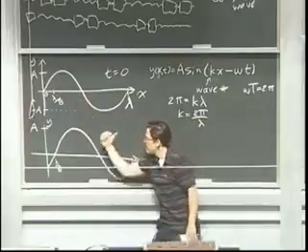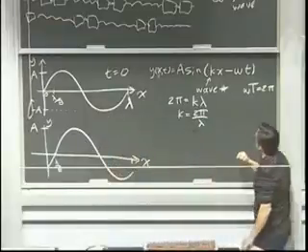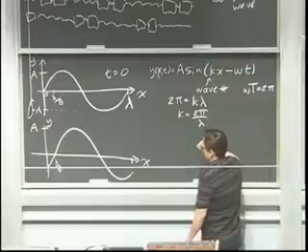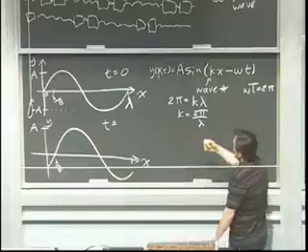When I went from here to here, the wave moved over a little bit, but it's the same shape. It's the same exact shape in x, it's just shifted over. So I better put a minus sign in here. Why is that? Well, let's check to make sure this makes sense. If it's some small positive time later, let's see if that makes it go to the right.